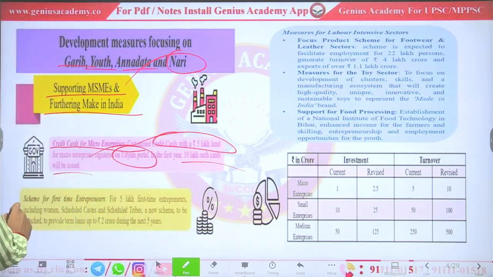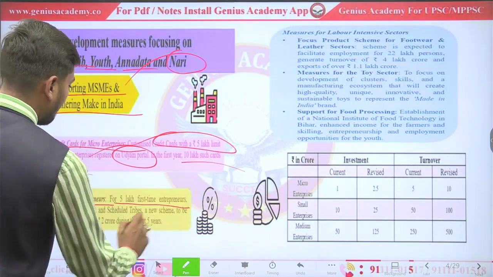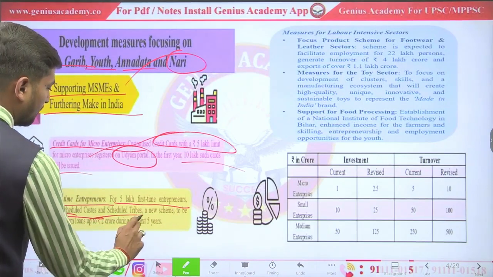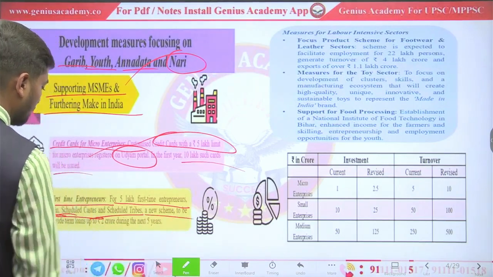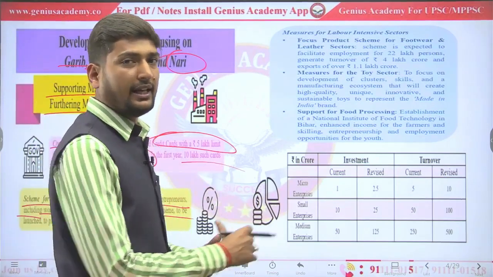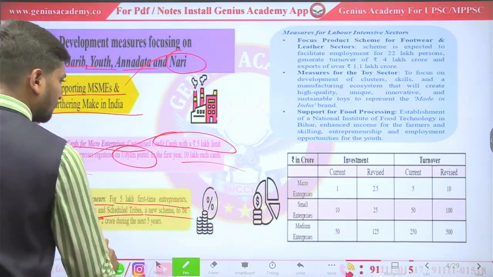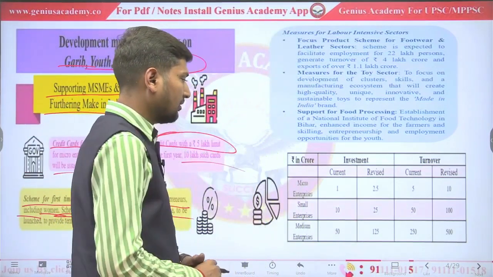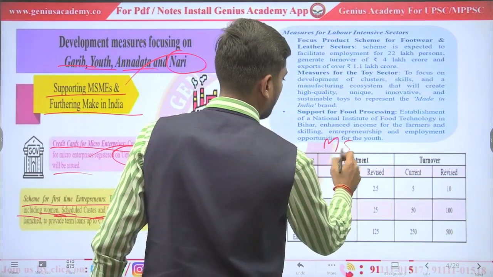Next, scheme for first time entrepreneurs. For those 5 lakh first time entrepreneurs, including women, scheduled caste and scheduled tribe, a new scheme is launched in which government will provide 2 crore rupees in the next 5 years. Government also revised the MSME definition.